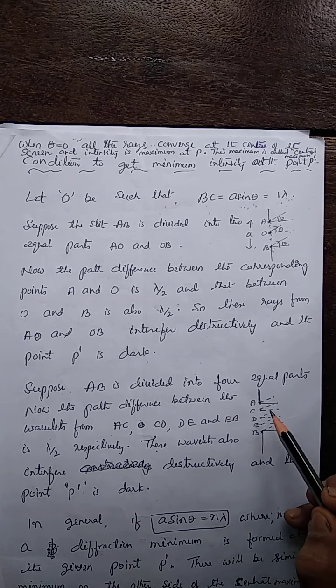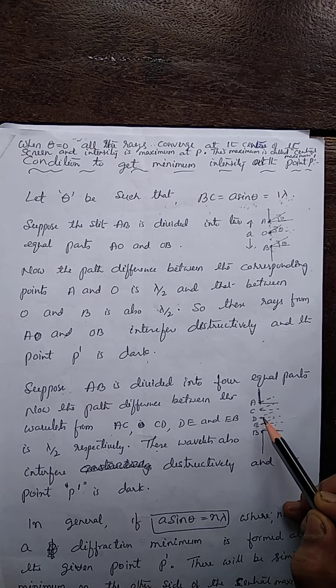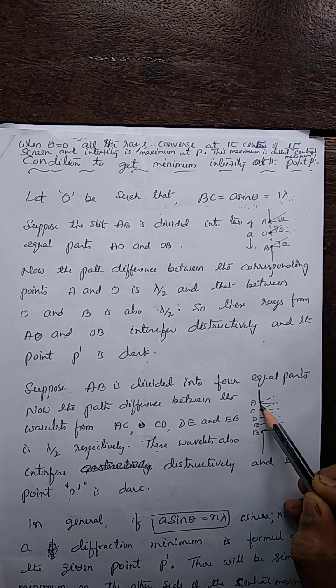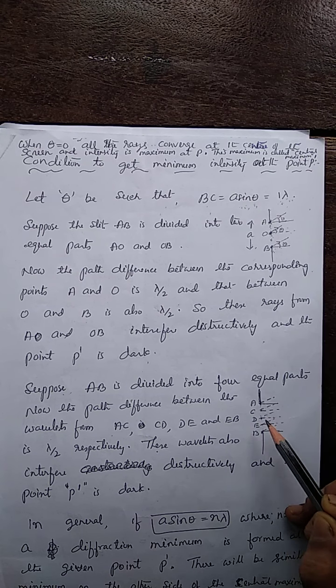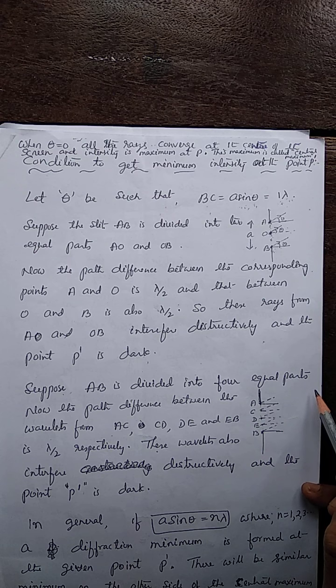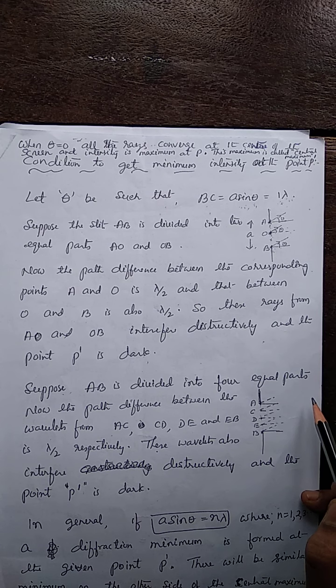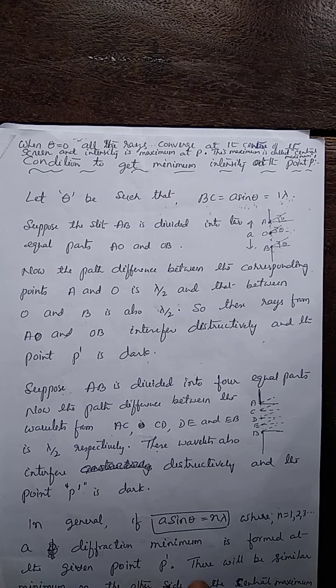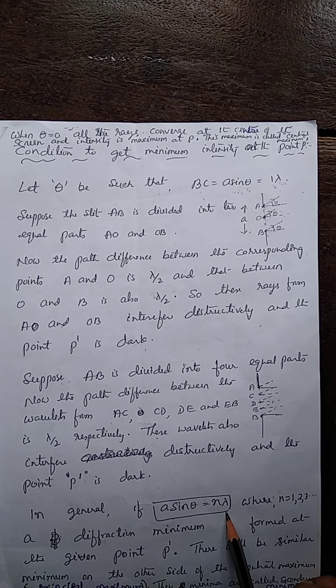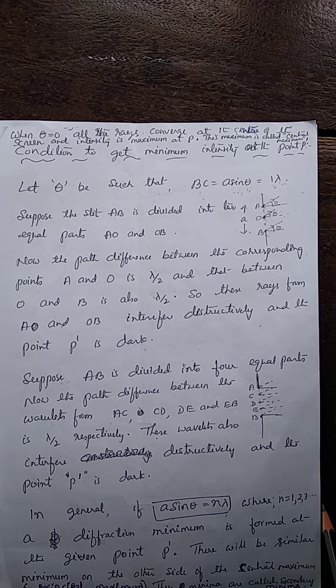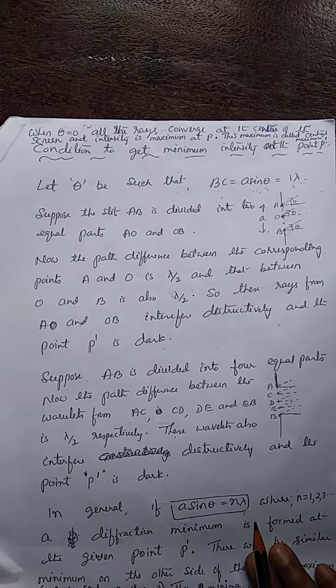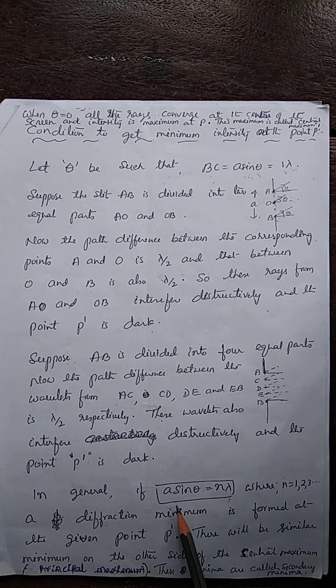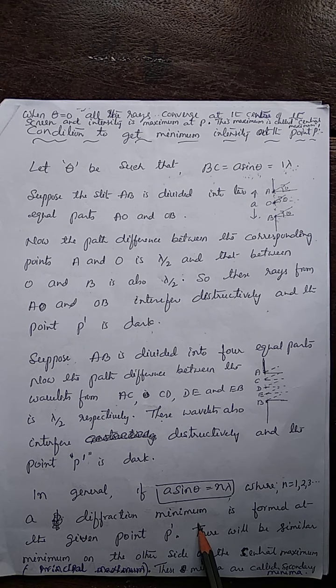Here, for every wavelet from AC, there is a wavelet from CD, and they cancel each other. For every wavelet from DE, there is a wavelet from EB, and they also cancel each other. So what's the resultant intensity? Again minimum. So again P dash is a point of minimum intensity, a dark band. Thus, in general, if A sin theta equals n lambda, where n is 1, 2, 3 and so on, a diffraction minimum is formed at the given point P dash.